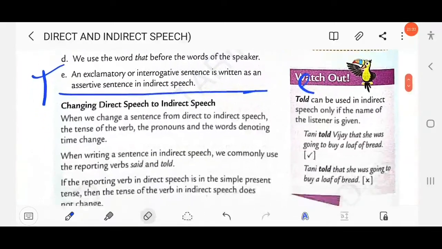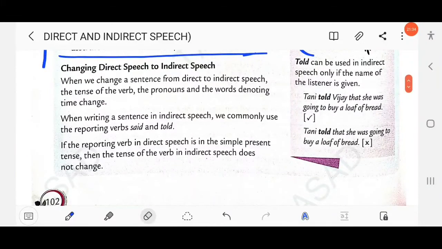Then next, changing direct speech into indirect speech. When we change a sentence from direct to indirect speech, the tense of the verb, the pronouns and the words denoting time also change. So the verb changes, the pronoun changes, and the time words change.